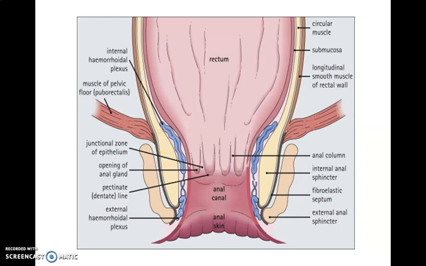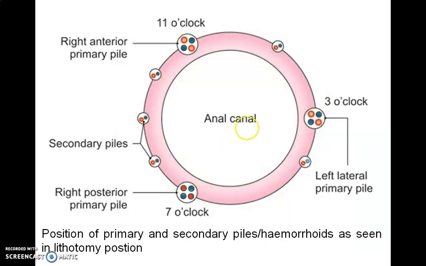Internal hemorrhoids are saccular dilatations of tributaries of the superior rectal vein above the pectinate line. This is the pectinate line. Above that there is a saccular dilatation, and it is seen in portal obstruction. This may be primary or secondary. Primary piles are formed due to dilatation of the main tributary of the superior rectal vein which lies in the anal column, which occupies three positions: the left lateral, right anterior and right posterior. So these are called the primary piles.